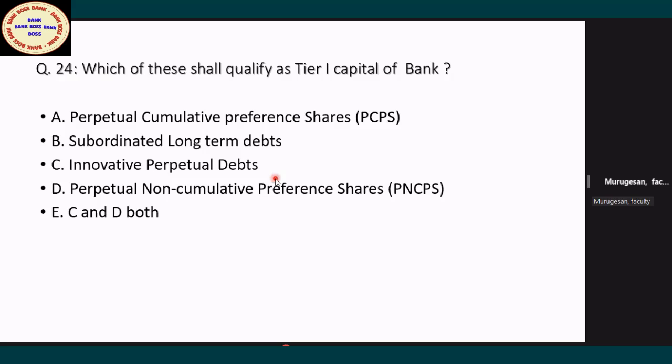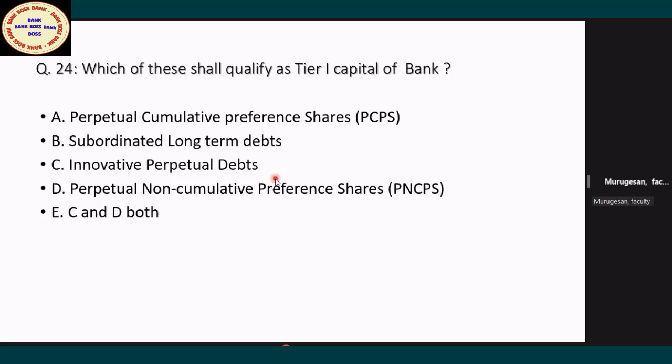Here you cannot use the word redeem. Redeem is always from the point of view of the bank or issuing company. But from the investor's point of view, it is the right to pre-close. If it is with the investor or holder of the bond, that is called put option bonds. Put option bond, call option bond. Understood or not? This question they will ask.